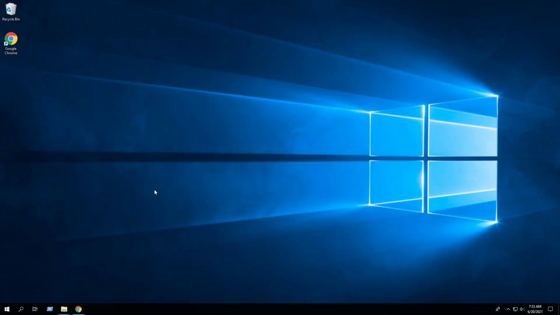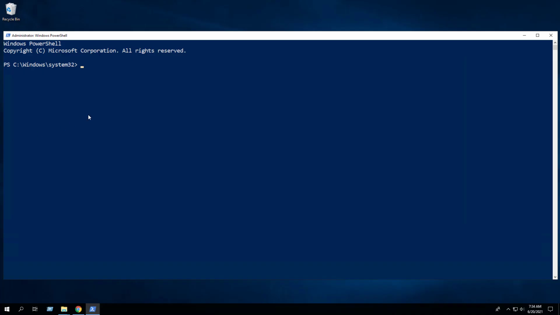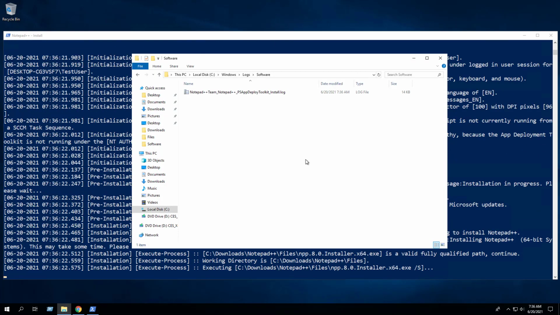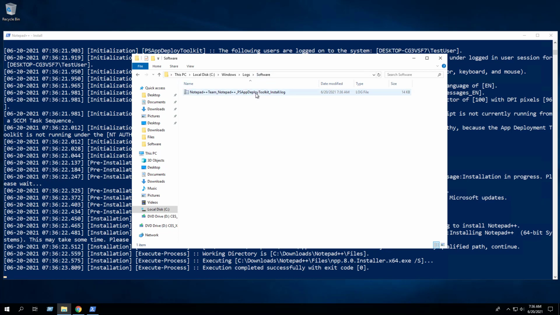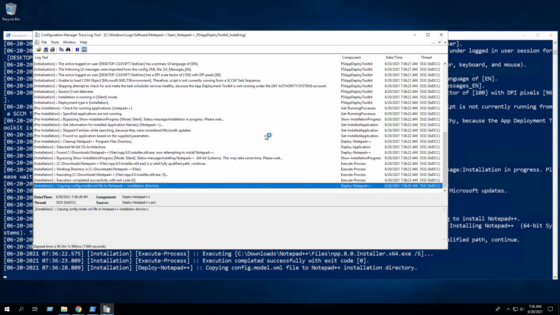In this first example, we'll perform a silent install of Notepad++ using the PowerShell script. We will open Windows PowerShell, right-click on Windows PowerShell, click Run as Administrator, change the directory to C downloads Notepad++, enter the following command, hit Enter. Logging functionality is built in automatically, so we can monitor the progress of the installation under C Windows Logs Software.